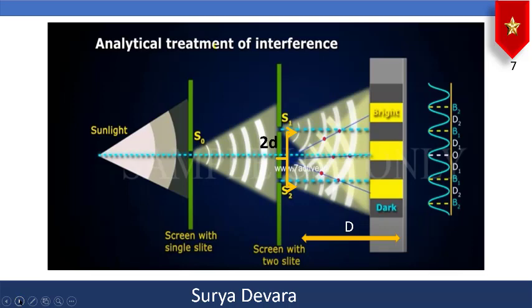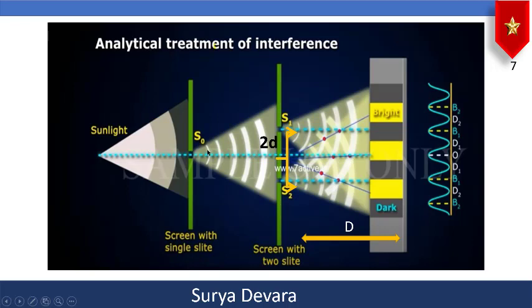I think you might have studied in your intermediate about this Young's double slit experiment, and here you have a source of light. The light comes here like this, and here you have a single screen with a hole, a slit, S naught.